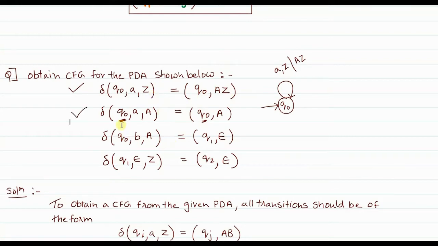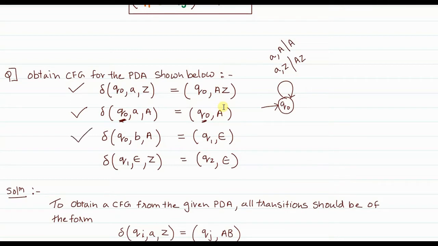Now see, you are in Q0 state. On reading A, when A is on top of the stack, you remain in Q0 and A still remains on top of the stack. So this is a no change operation, right? So I will write that: in Q0 state on reading A, if A is on top of the stack, A still remains on top of the stack. So it is a no change operation.